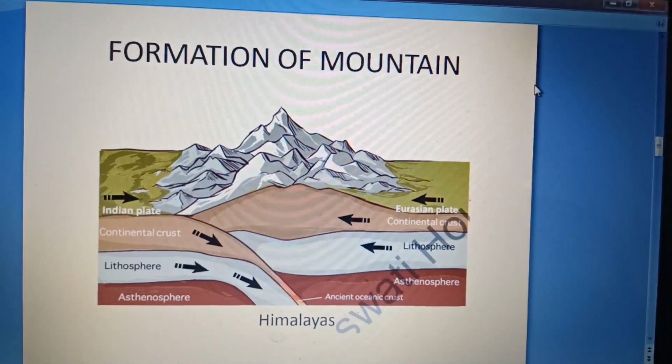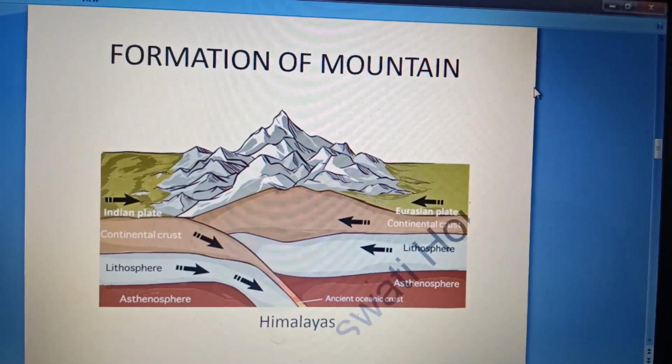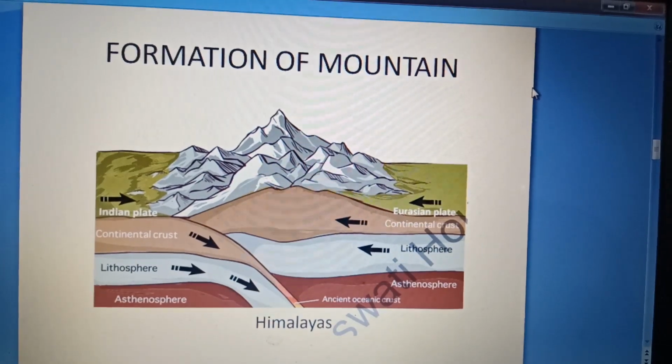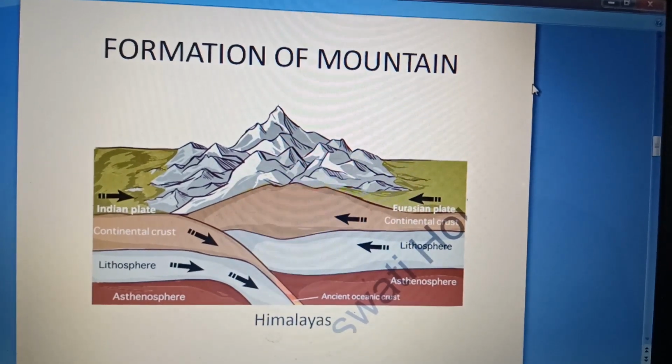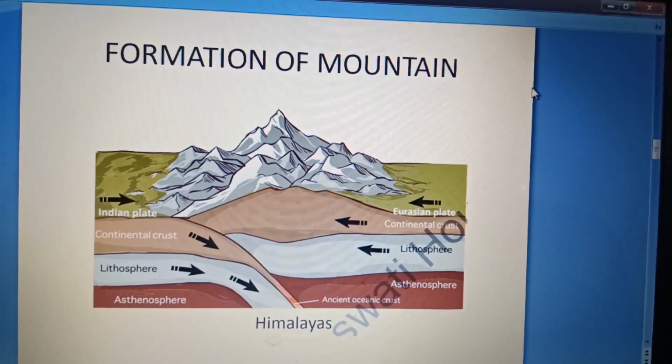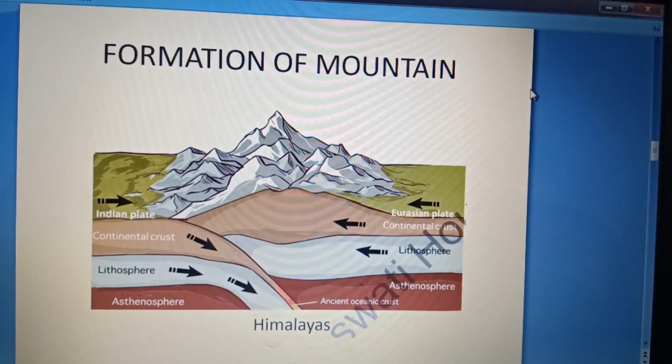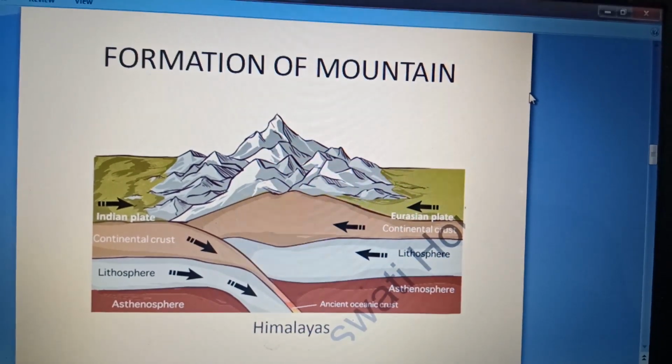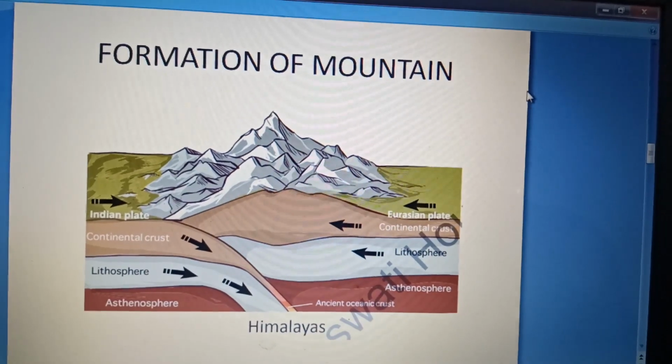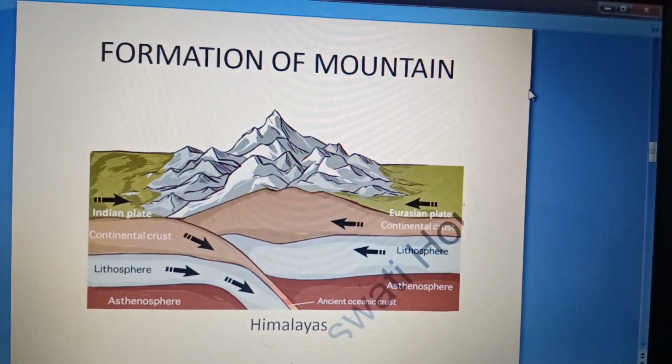This is the pictorial representation of formation of mountain. This picture will help you in understanding how the mountains are formed. And this is the mountain Himalayas. This is Himalayan range and this is an example of young fold mountain also.